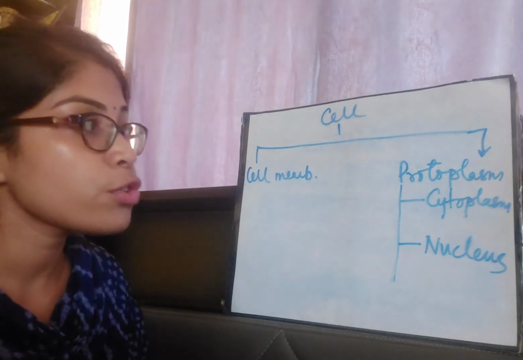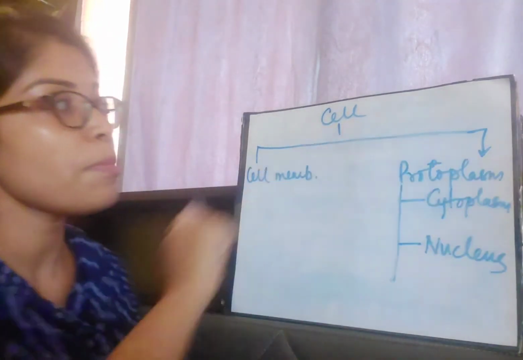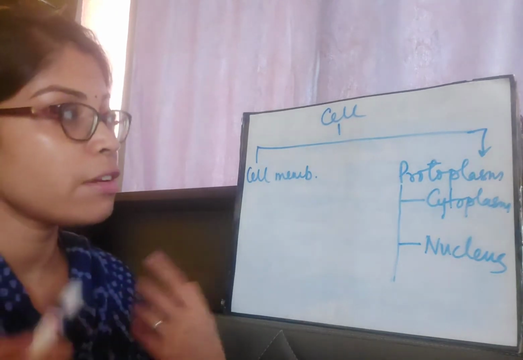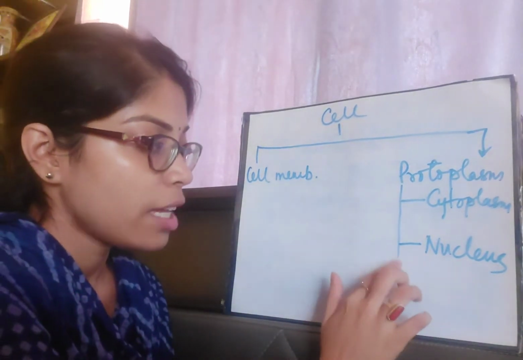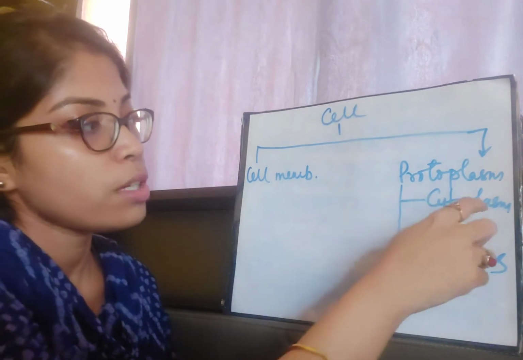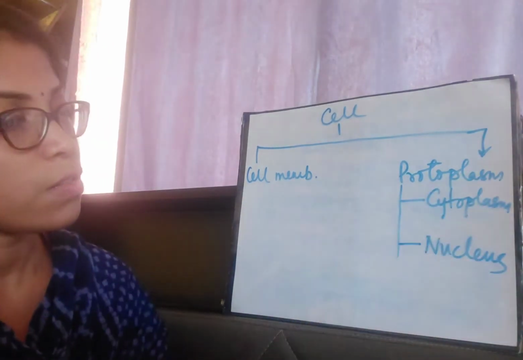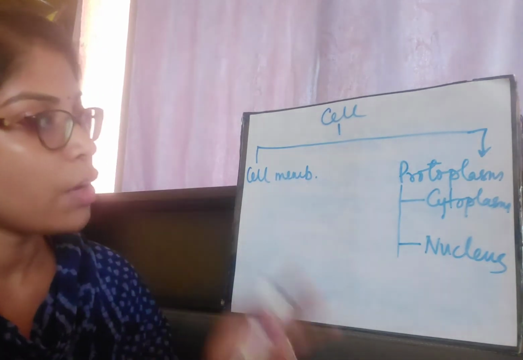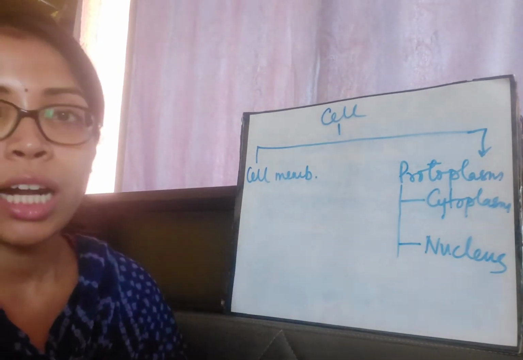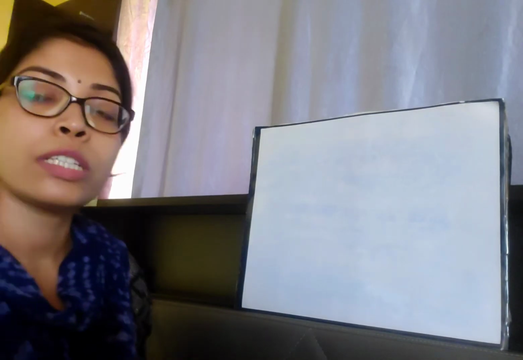So these are the major parts of the cell. Now we are going to talk about what this protoplasm part of the cell consists of. We will make another chart for that, or if you have space you can just continue it within this chart only, but I'll rub it and make another. So now we are going to talk about the major components of the cell.